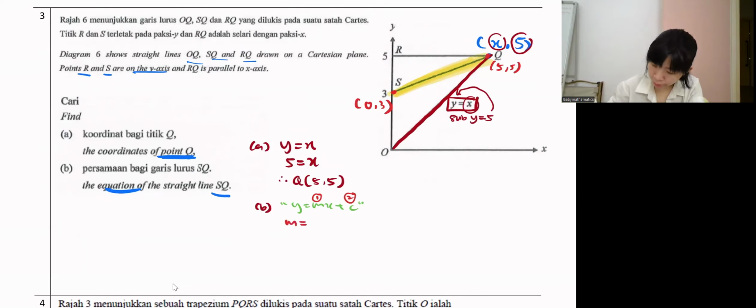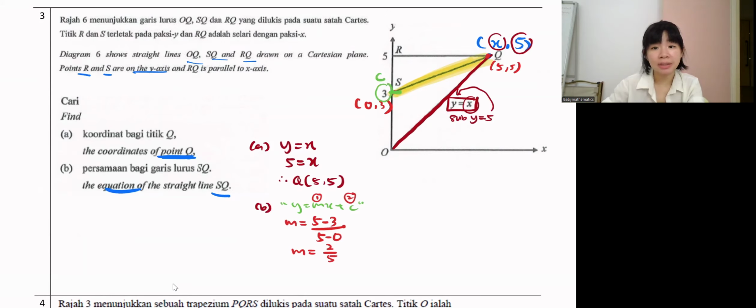So m equals y minus y over x minus x. The gradient is 2 over 5. Once you got m, we find c. This line touches the y-axis at 3, so this is actually c already. So the answer is y equals 2 over 5 x plus c. Sorry, the c is 3.